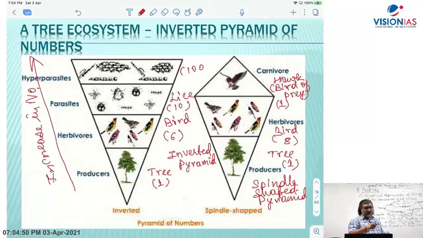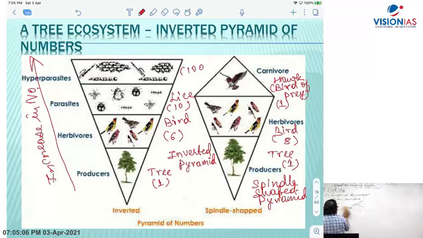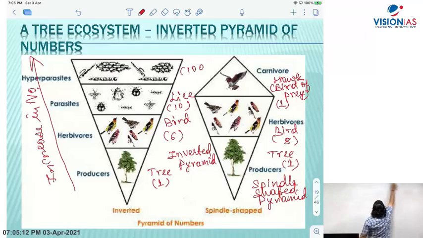Now let's come to the part of the whiteboard. What I explained through the PowerPoint, and you all have written about the food web. So now let's come to the pyramid part of it. Let us now discuss the pyramid. Right? Let's now come to the pyramid part of it. I am coming on the whiteboard here.